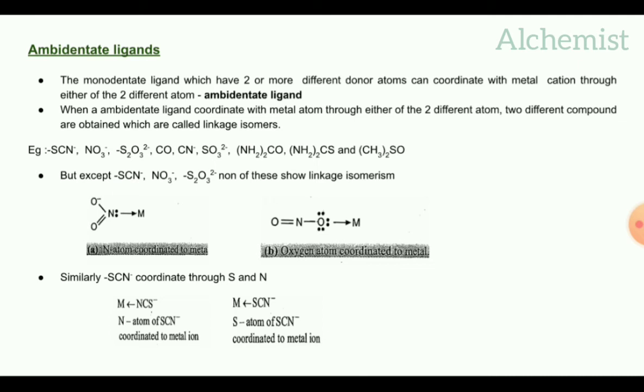Similarly, SCN minus coordinates through the sulfur and nitrogen atoms. Firstly, the nitrogen coordinates to the metal atom. Next, sulfur coordinates to the metal atom. In the case of the first one, nitrogen acts as the donor atom. In the case of the second one, sulfur acts as the donor atom.